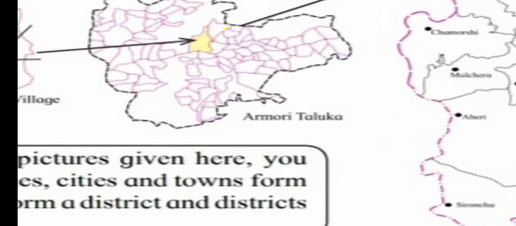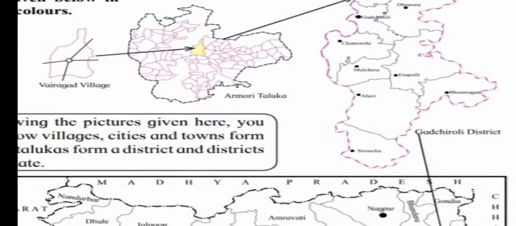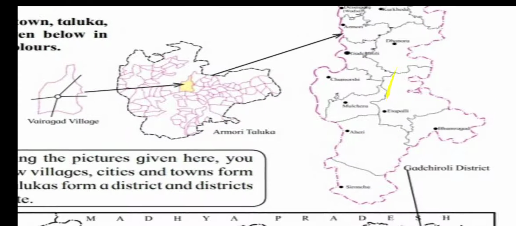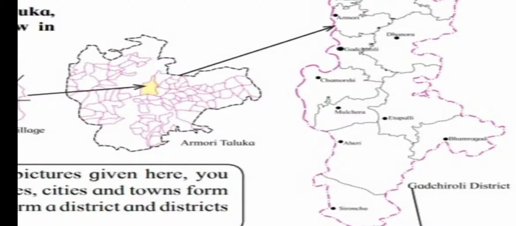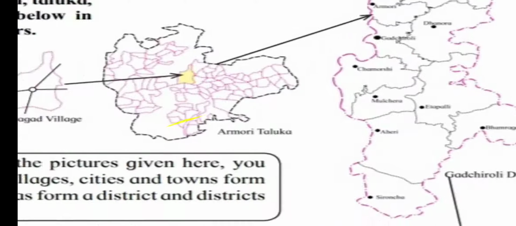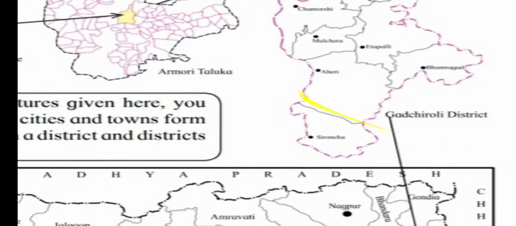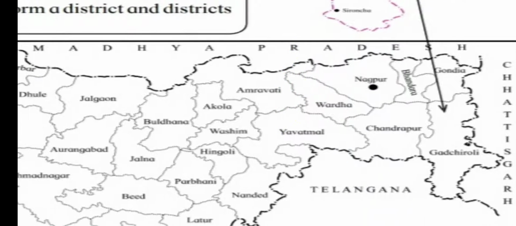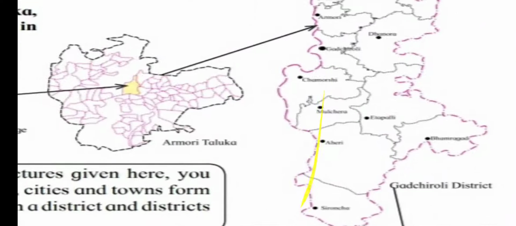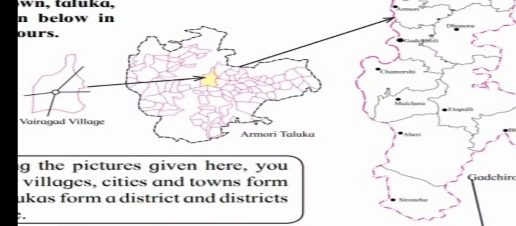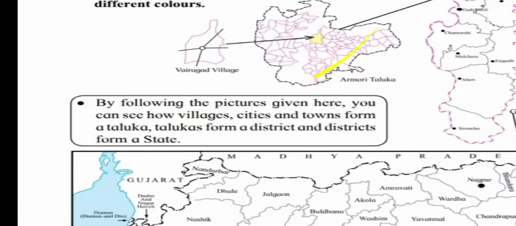Now in each and every taluka there are different towns and different villages. For example, Armori taluka is here in the Gadchiroli district. In Armori taluka, a village is shown, that is Vairagad village. In this way, in the state there are different districts, and in different districts there are talukas. In those talukas, we can see villages and towns. So in this way everything is formed.